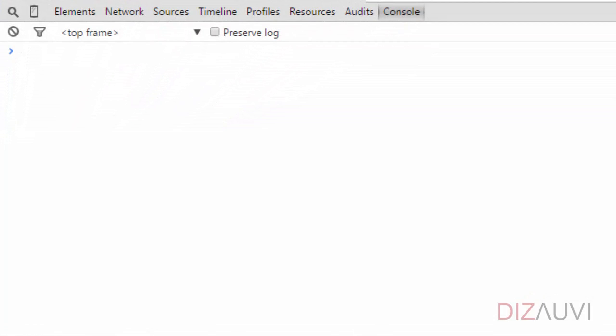Now let's write a while loop to print numbers from 1 to 10. So what we do is that we can initialize a variable with a value of 1, and then in a while loop check